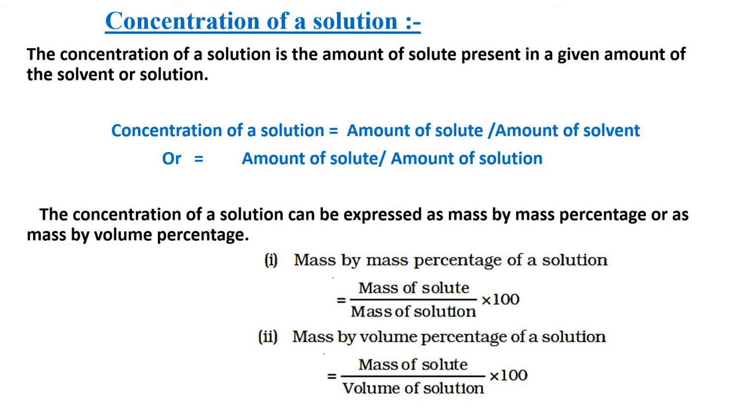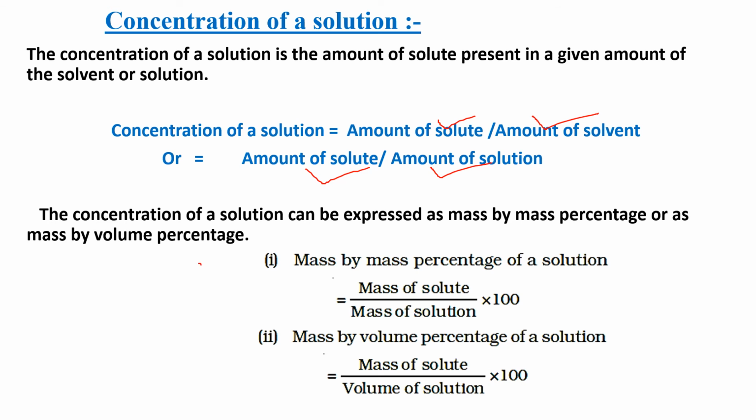Let us know more about the concentration of a solution. The concentration of a solution is the amount of solute present in a given amount of solvent or solution. So it can be amount of solute upon amount of solvent or amount of solute upon amount of solution. The concentration of solution can be expressed as mass by mass percentage or as mass by volume percentage.